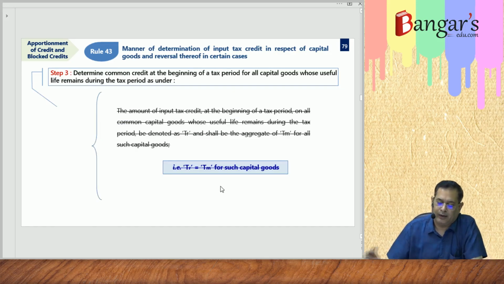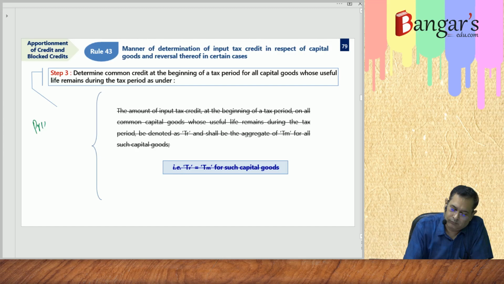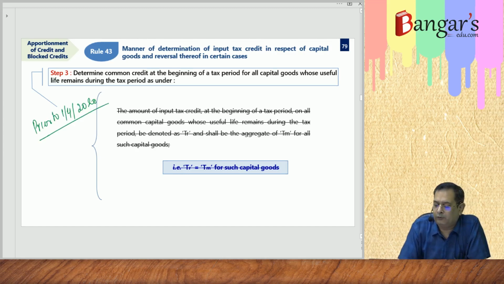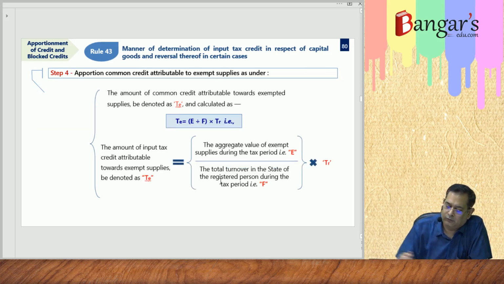Earlier, prior to 1/4/2020, what they say is the amount of input tax credit at the beginning of tax period on all common capital goods whose useful life remains during the tax period. This is denoted as TR and shall be aggregate of TM of all such capital goods. Now this is no more required because we already considered credit of all common capital goods. Now what happens is apportionment of the common credit to exempt supplies. Now it will be basically not TR, it will be TM.